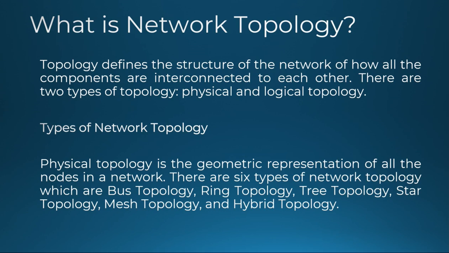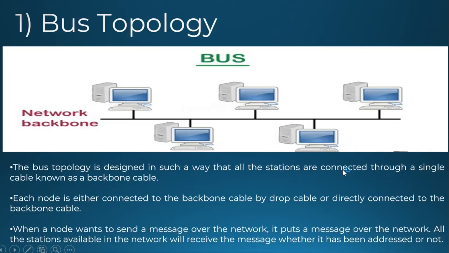There are a total of 6 types of network topology, which include bus topology, ring topology, tree topology, star topology, mesh, and hybrid topology. Now we'll study in detail one by one. Let's start with bus topology. In the bus topology, this is the basic diagram.